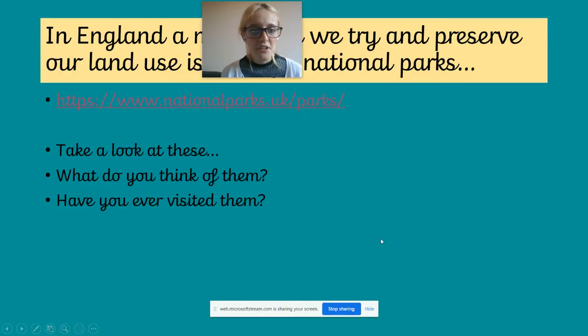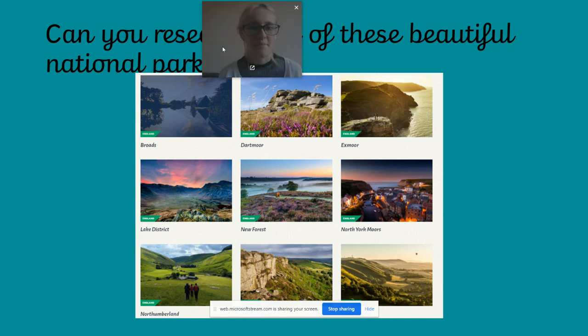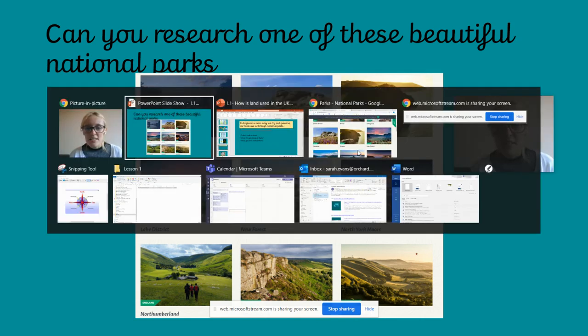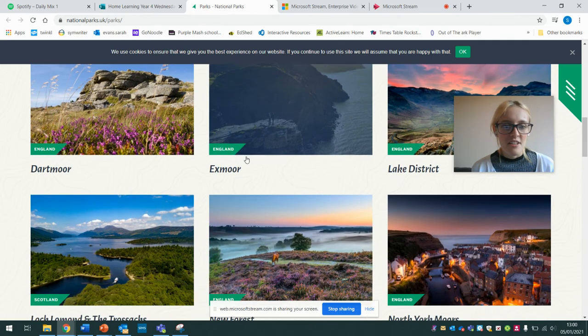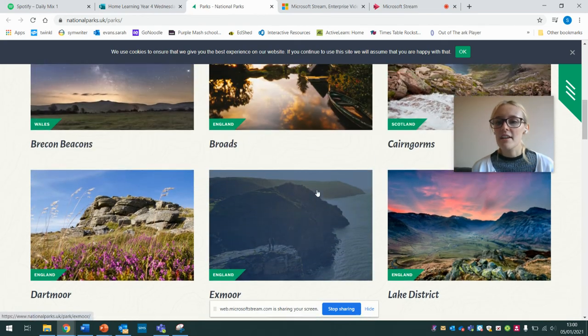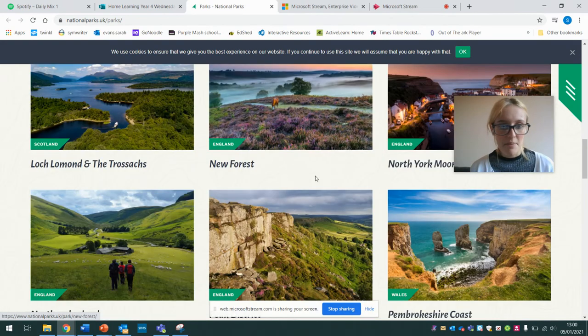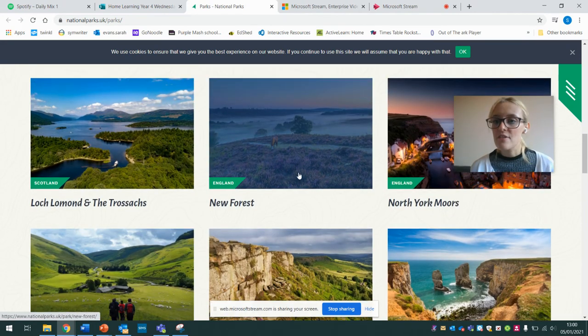But what I'd like you to do today is choose one of these national parks. Maybe go on their website, and you can also go on other websites as well and research them. See what they're all about. See which one you like the look of. You might say, I really like the look of New Forest, or I might have been to this place before.